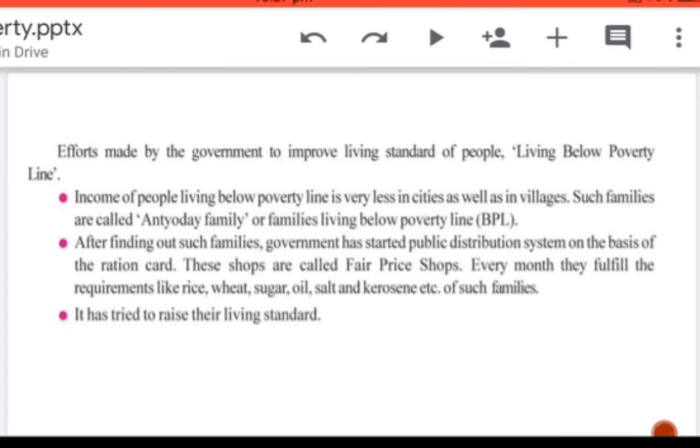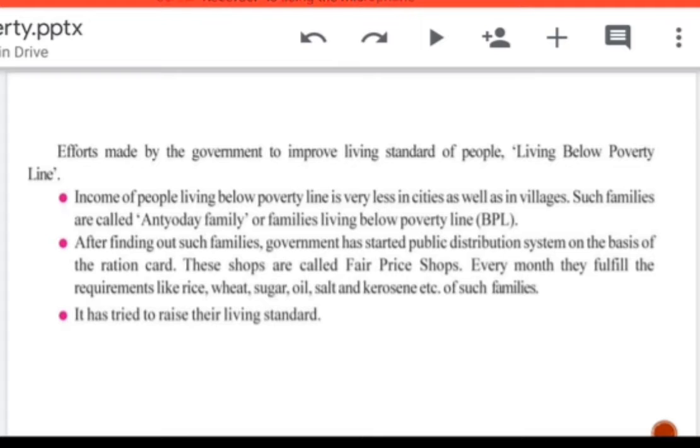So what efforts are made by the government? Here we are going to see in short only. The government has made certain efforts. The income of these people living below the poverty line is very low. It is not said that poor people are found only in villages. They are also found in cities. So these people who have less income are known as Antyodaya families.